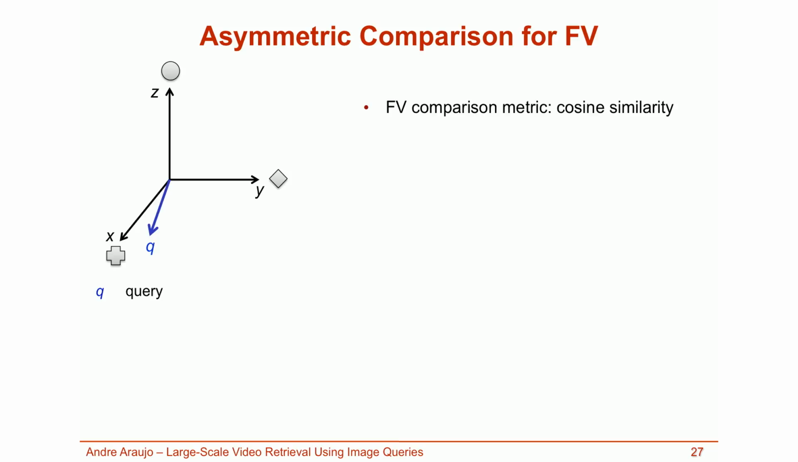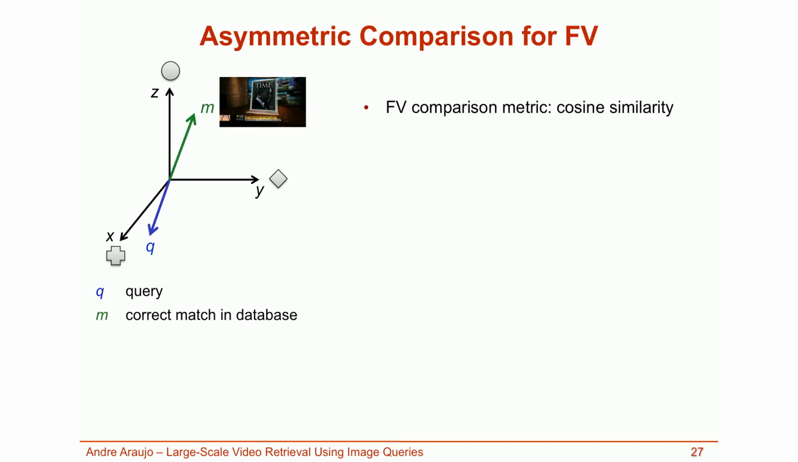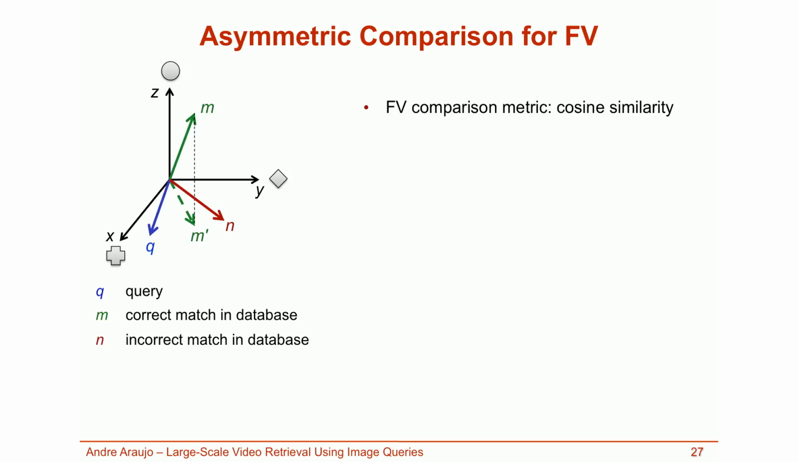You can think of it as the query image in the previous slide, which contains some types of features but not others. Say the green vector M corresponds to a correct matching image in the database that contains a significant amount of x and y, but also of z. You can think of it as the database image in the previous slide. Denote M' the projection of M to the xy plane. Finally, consider the red vector N, which corresponds to a non-matching image, which randomly contains features reasonably similar to the query and lives in the xy plane.